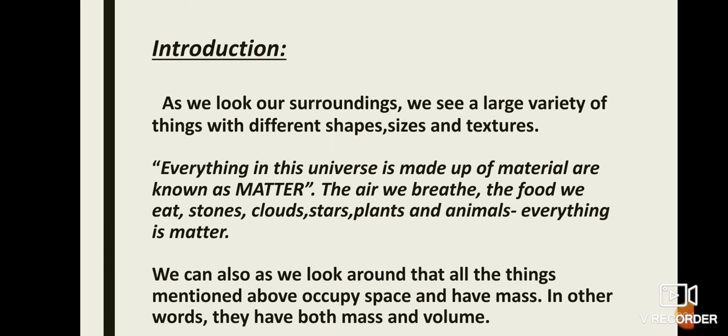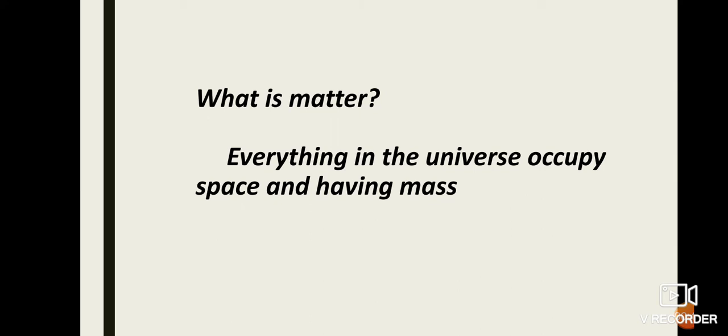As we look at our surroundings, we see a large variety of things with different shapes, sizes and textures. Everything in this universe is made up of material known as matter. The air we breathe, the food we eat, stones, clouds, stars, plants, and humans. Everything is matter. As we look around, all the things mentioned above occupy some space and have some mass. In other words, they have both mass and volume. Then what is matter? Everything in the universe that occupies some space and has mass is called matter.